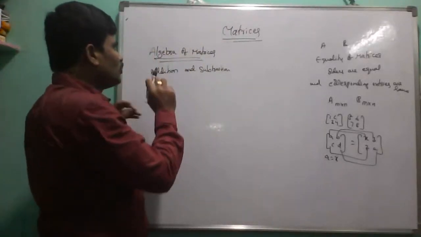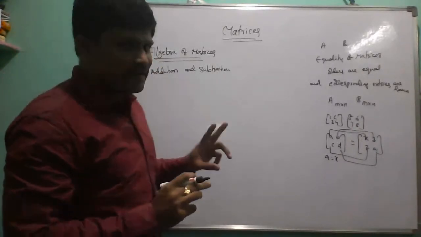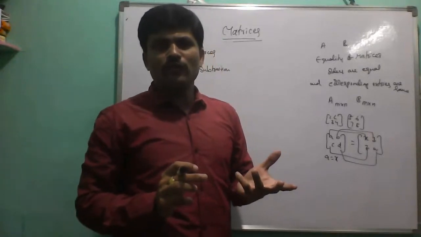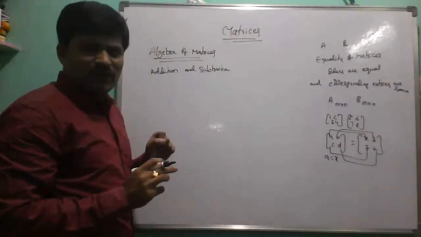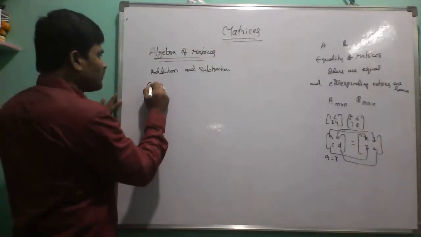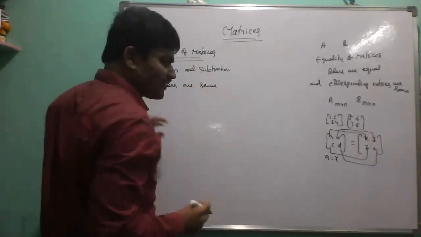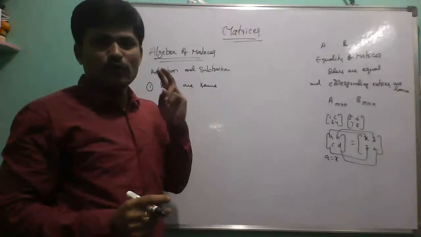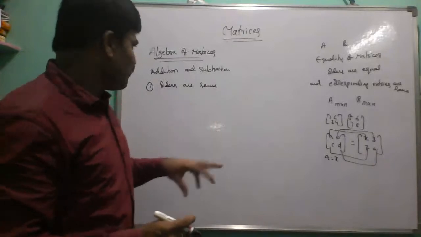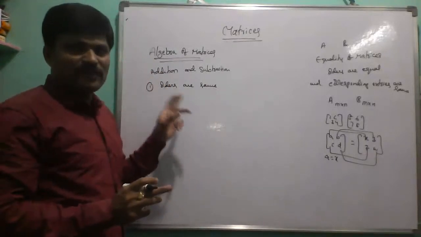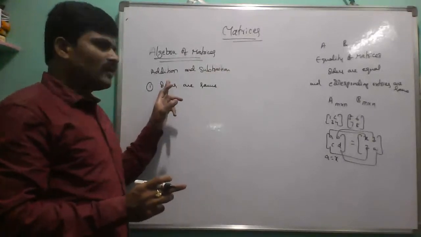Now we go to the algebra of matrices. Suppose we have to find the sum or difference of two matrices. First of all, the orders must be the same. This condition is compulsory. Given two matrices, the sum of the two matrices will exist if the orders are the same. This is the first condition. Similarly, for subtraction of two matrices, the orders must be the same.